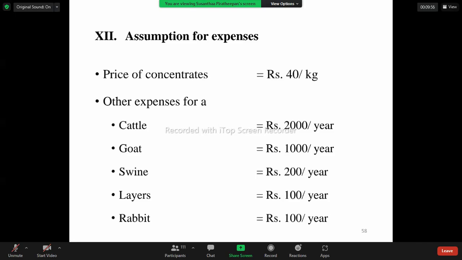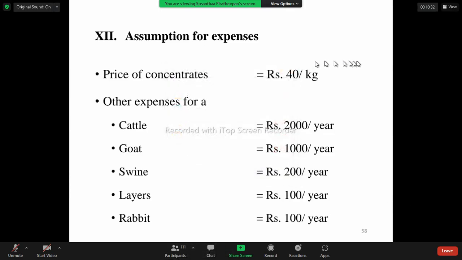Ruminants, ma'am. Monogastric animals. Okay.